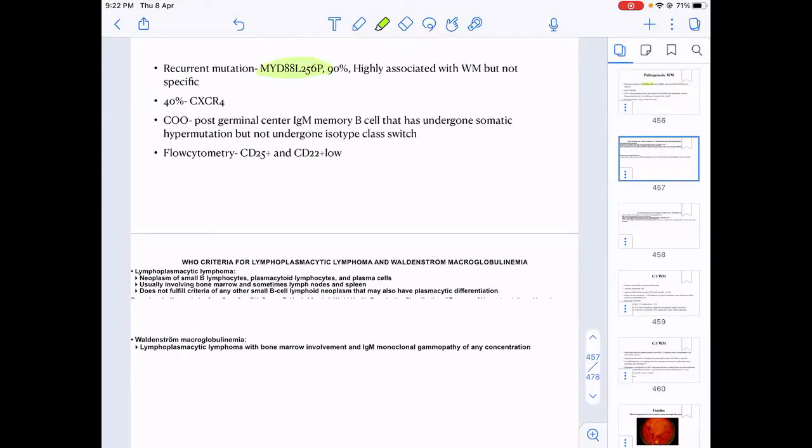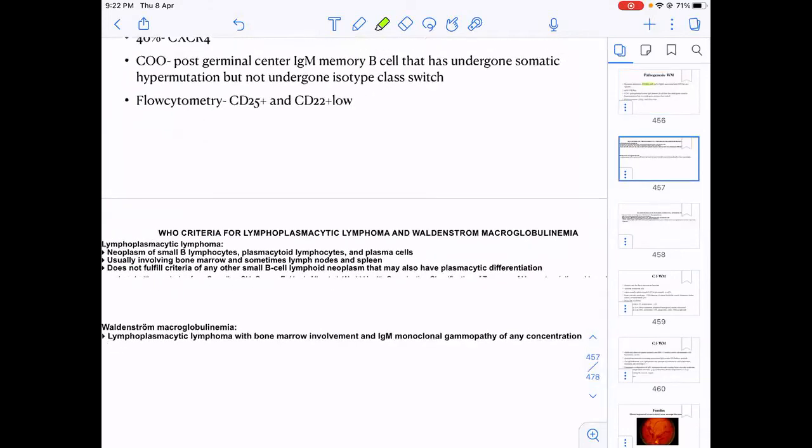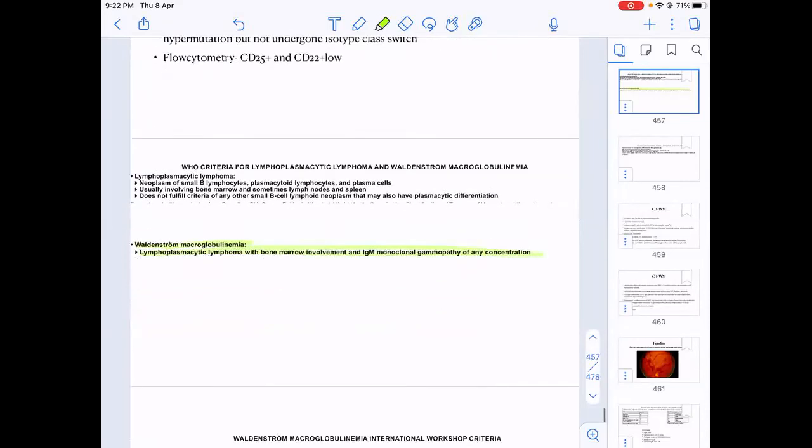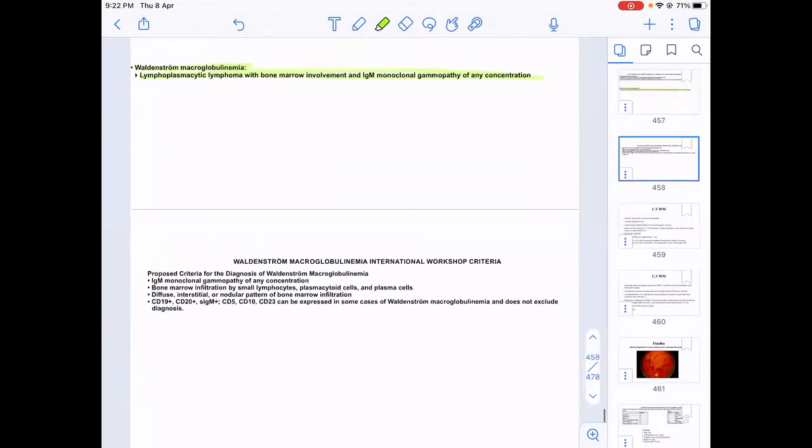It is also called a lymphoplasmacytic lymphoma, which has a bone marrow involvement and an IgM type of monoclonal gammopathy. These cells are CD20 positive.